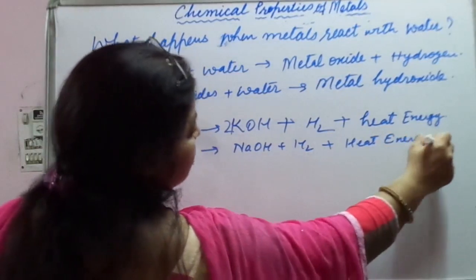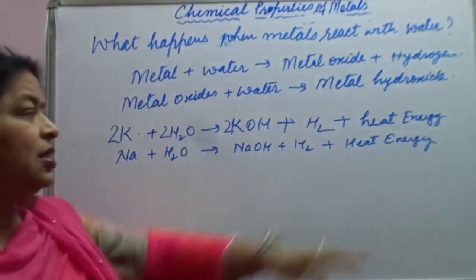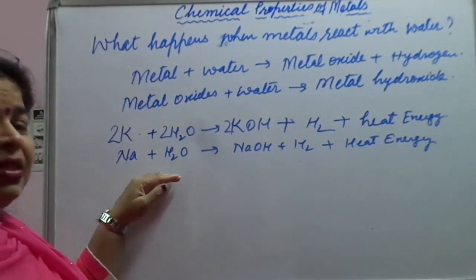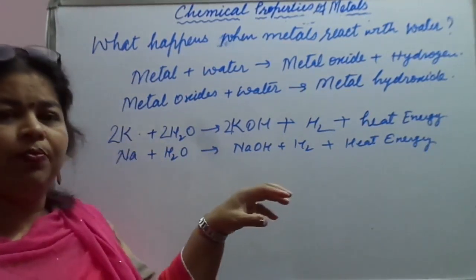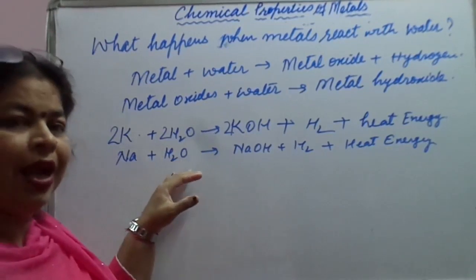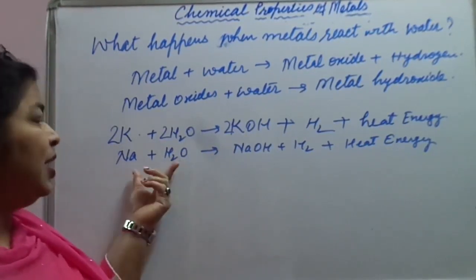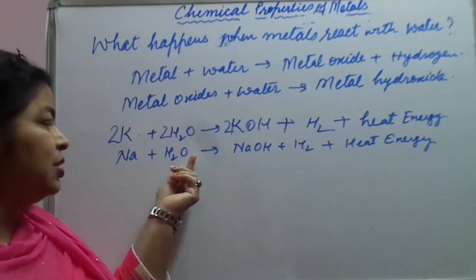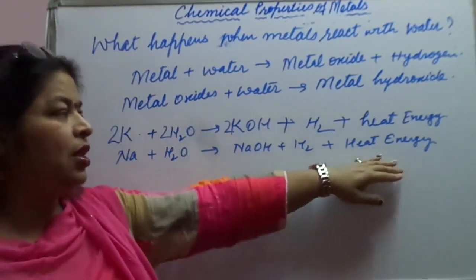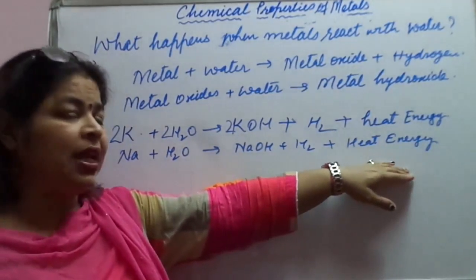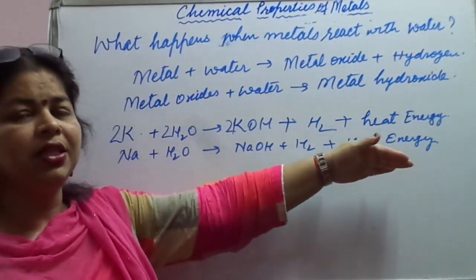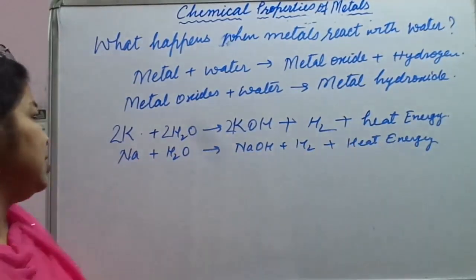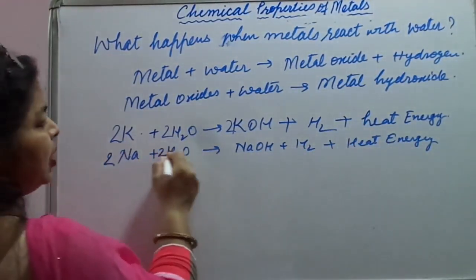See, when we are writing plus heat, it means it is exothermic in nature. If we write plus energy on the reactant side, meaning we are giving energy, then we say it is endothermic in nature. When the heat is written with a plus sign on the product side, it means heat energy is evolved, so exothermic in nature. Okay, so this is how the reaction will take place.